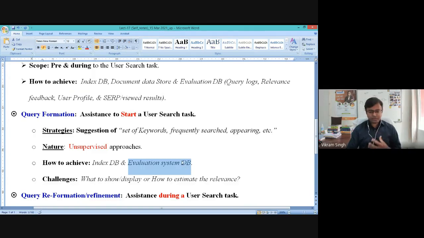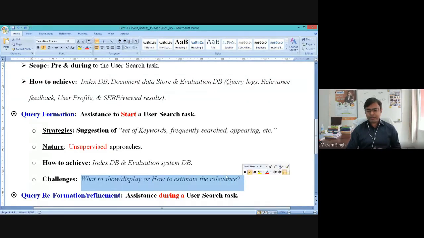So you can utilize either the index database or the evaluation database, or both, right? It depends on the strategy or the algorithm approach which you have adopted. But the challenge in the design of query formation is again what to display or what to show, and how to estimate the relevance, right?